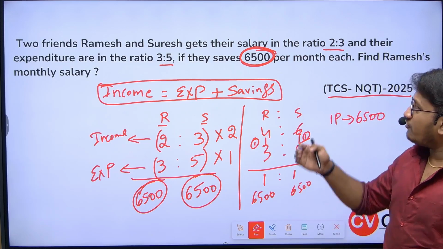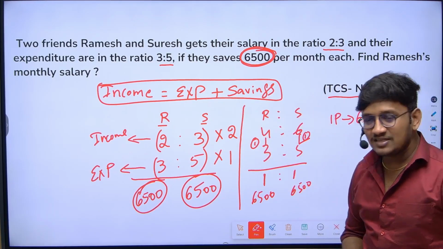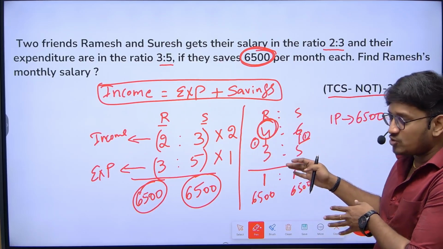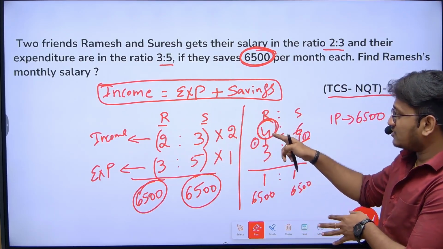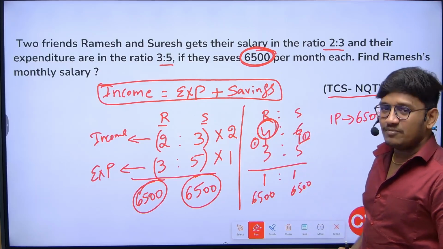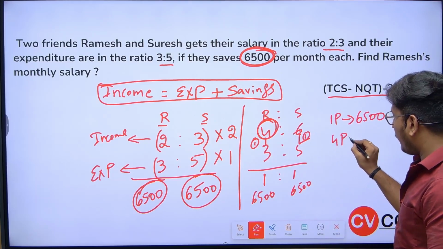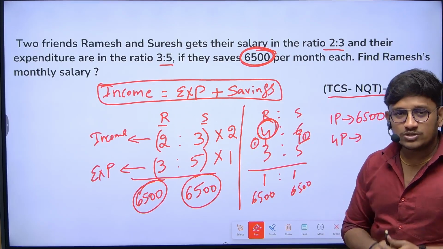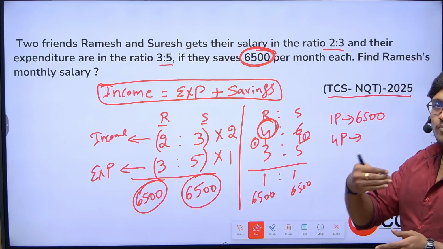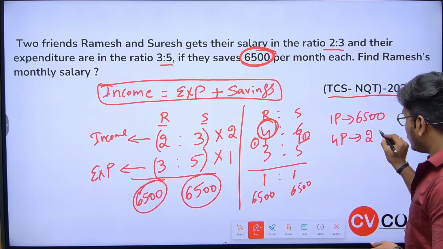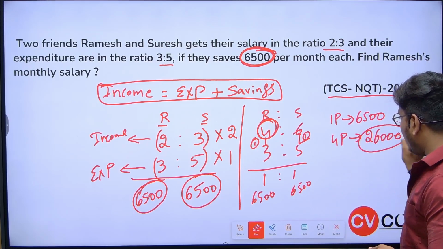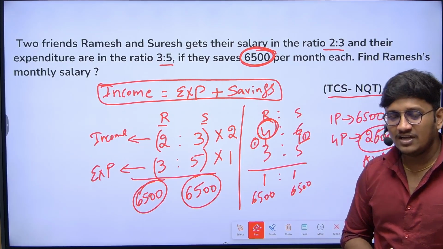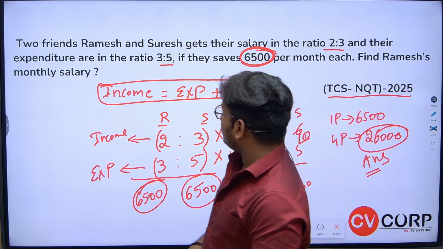What are they asking us to find? Find Ramesh's monthly salary income. So you should consider these new ratios. Once after multiplying the ratios, you should not consider this, you should consider this. Ramesh's monthly income is 4 parts. So if 1 part is 6,500, 2 parts will be 13,000, right? If 2 parts is 13,000, 4 parts will be 26,000. So Ramesh's monthly income will be 26,000. So this is the exact question given on 20th March slot.